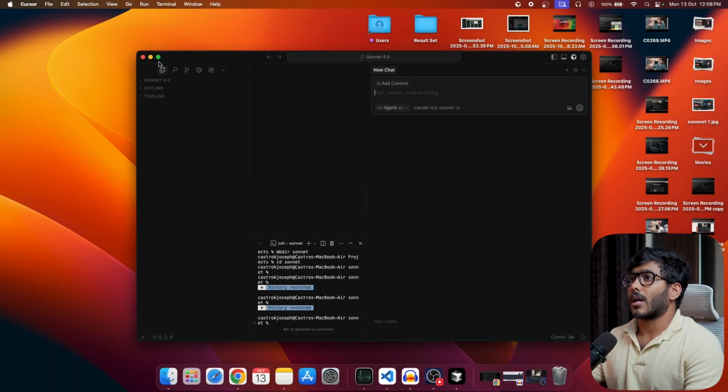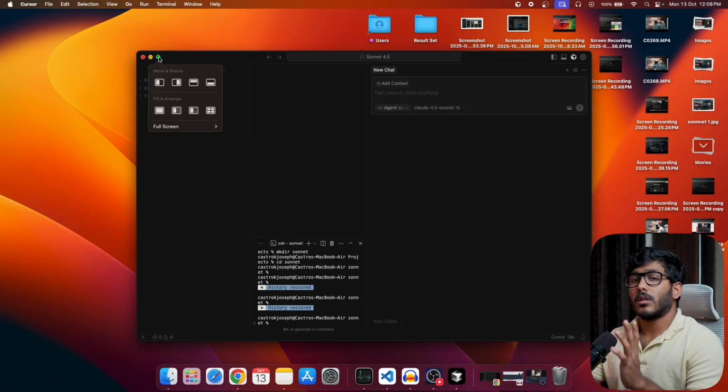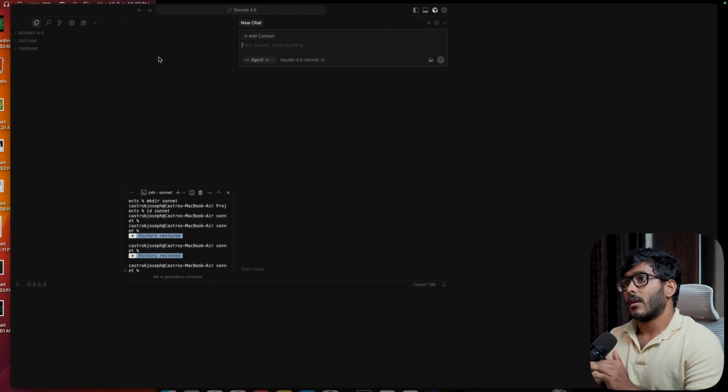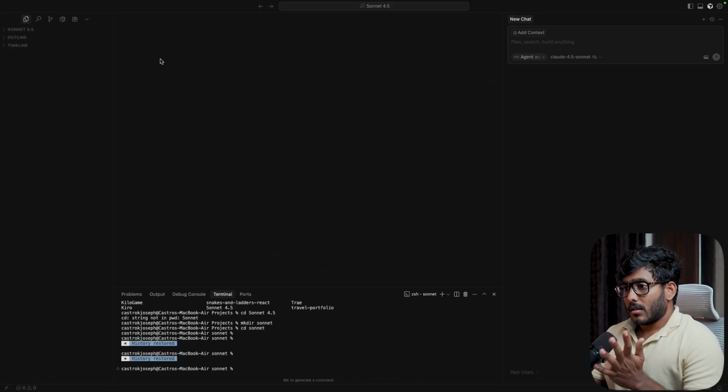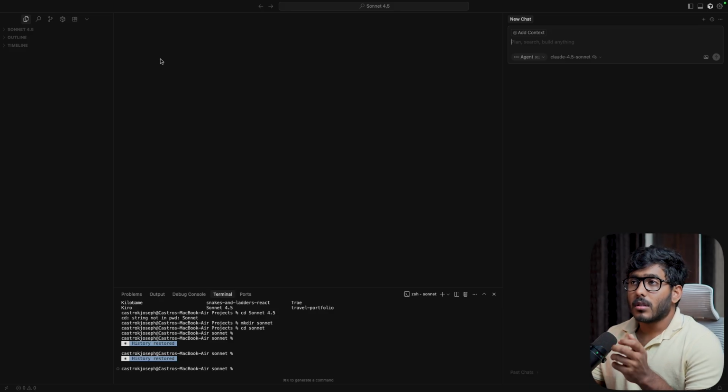So this is Cursor, and it looks a lot like the Visual Studio Code that we have. When people are serious about coding and creating applications, they use tools like this, and they're pretty straightforward. All you have to do is just give your context or prompt right here and start building.